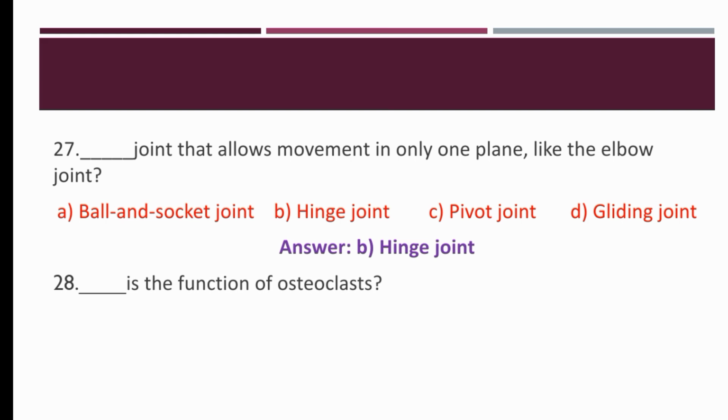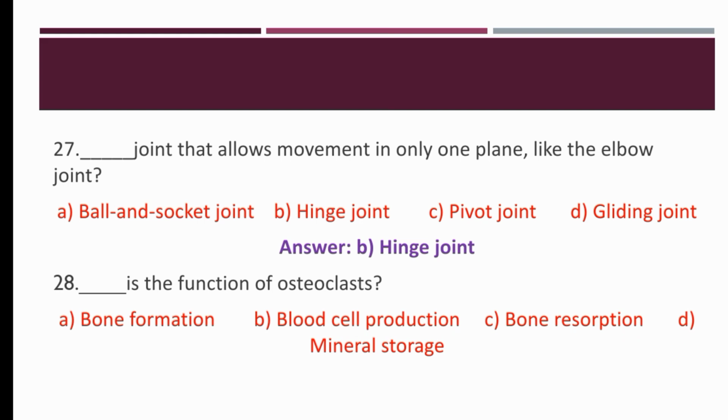Dash is the function of osteoclast. Bone formation, blood cell production, bone resorption, and mineral storage. So the right option is bone resorption, which is the function of osteoclasts.